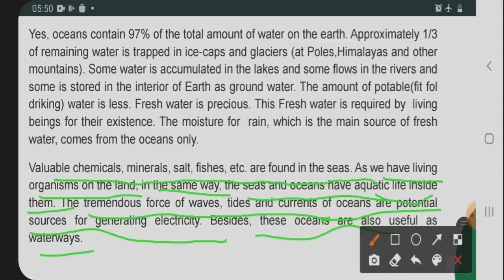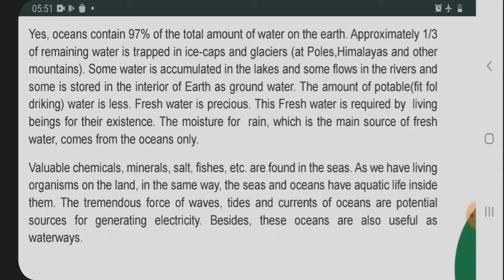So here two things are said about the sea. Inside the sea, a continuous series of waves is coming. Because of their force or the current, what is produced? Electricity is produced, with the help of a turbine. Because of the continuous force of the waves, we can also produce electricity.